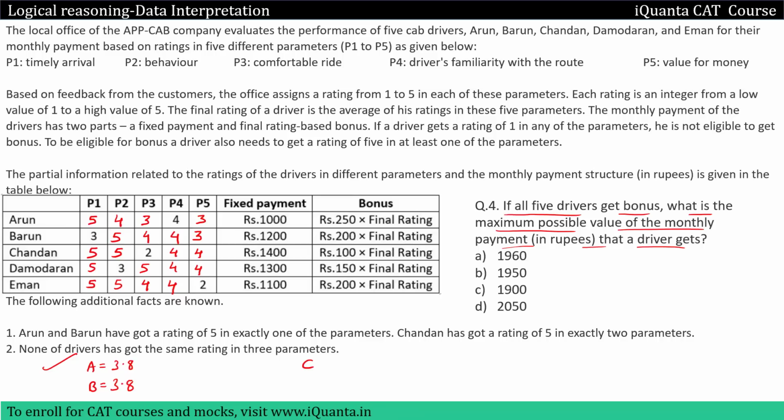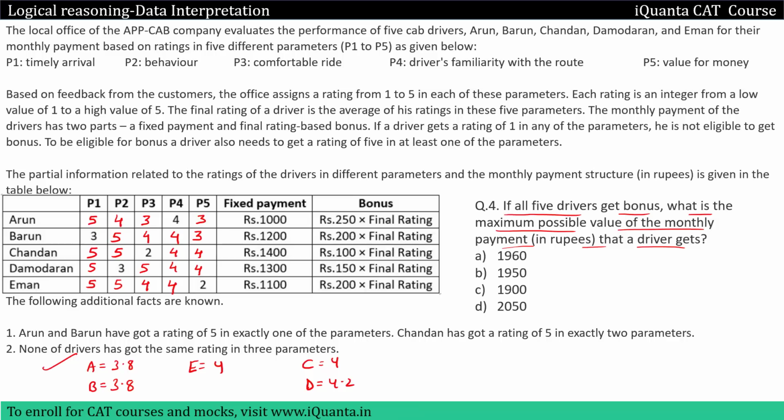For C, it will be how much? 5, 5, 10, 16, 20. 20 by 5 is 4. For D, it will be 5, 5, 13, 13 and 8, 21. 21 by 5 is 4.2. And then at last we have the rating for E, which will be 5, 5, 10, 18, 20. 20 by 5 is 4.